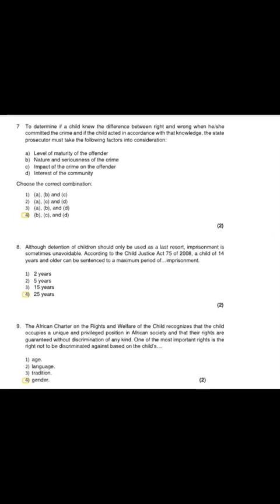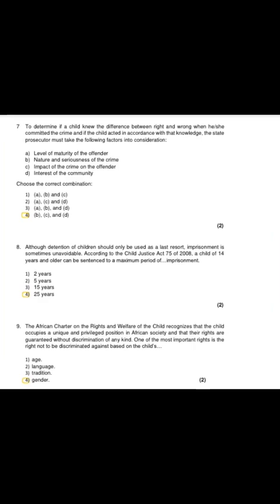reads as follows. To determine if a child knew the difference between right and wrong when he or she committed the crime, and if the child acted in accordance with that knowledge, the state prosecutor must take the following factors into consideration. So yeah, guys, the correct answer for those options is the fourth one, which says that B, C, and D are correct. So B is the nature and seriousness of the crime, C is the impact of the crime on the offender, and D is the interest of the community.